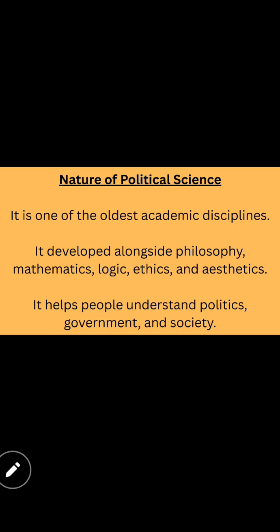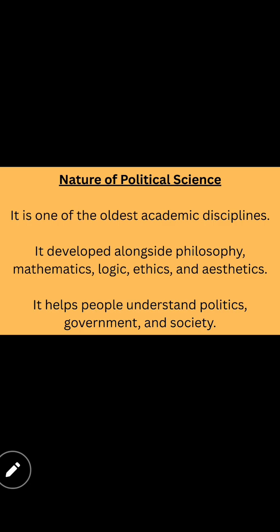in philosophy. I told you earlier, there were two persons who started academies for political science. Who are those? Plato and Aristotle. They started first in Athens, Greece. During that time, in those academies, the subjects followed were philosophy, mathematics, logic, ethics, and aesthetics. Nowadays we learn math, science, history, civics, PT, like that. Earlier they studied these kinds of subjects, and all these subjects were included in political science.